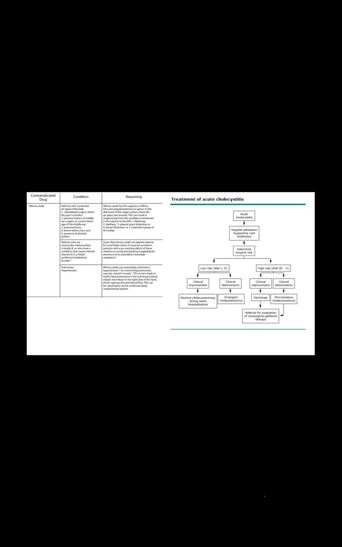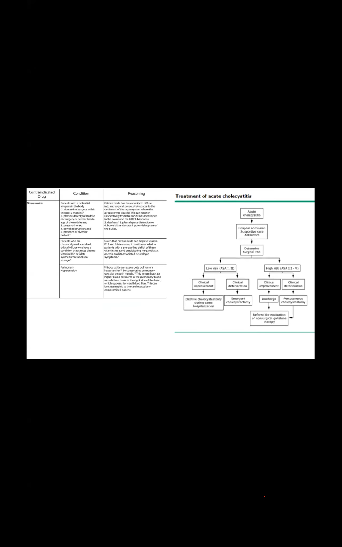So we have to understand a few points. Nitrous oxide: we have to remember it is contraindicated if there is a bowel obstruction, or any kind of pneumothorax.